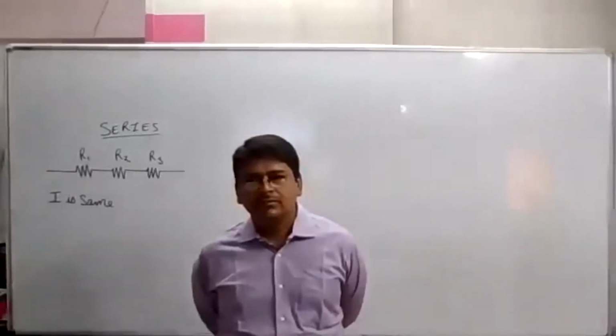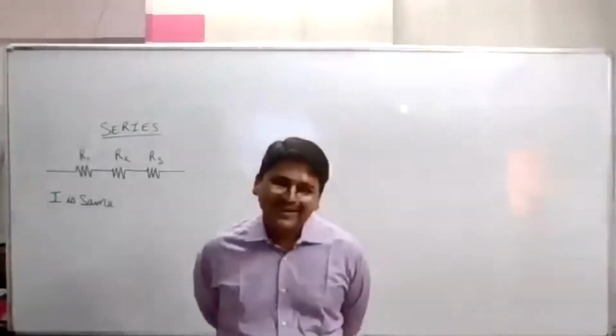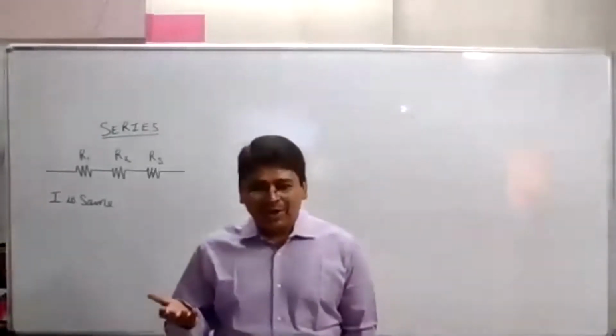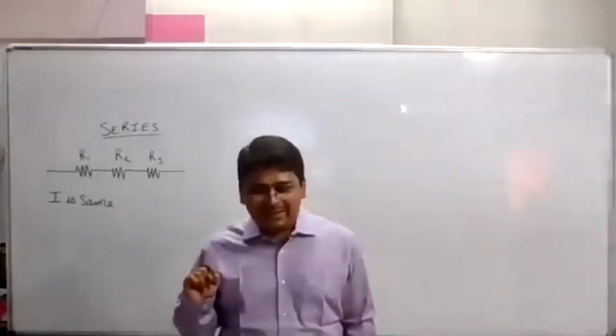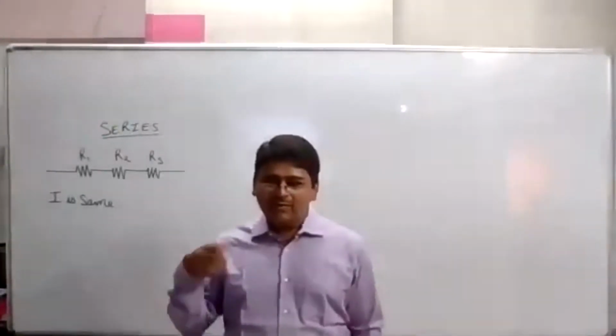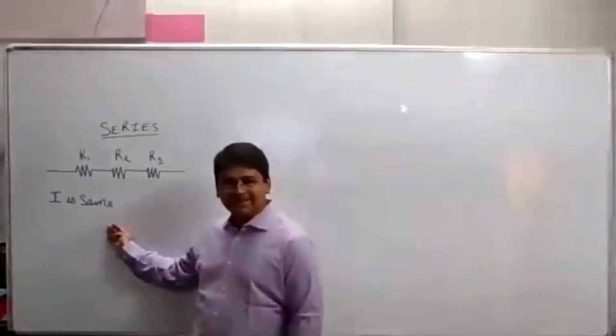It will be same in all. Simple. It will be same because rate of flow of charges is the same. Therefore, the ammeter reading would be the same since the current is same.